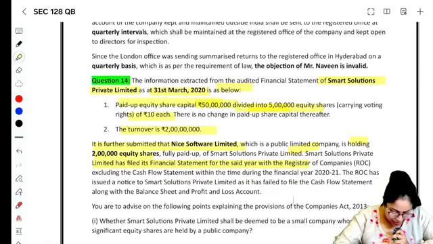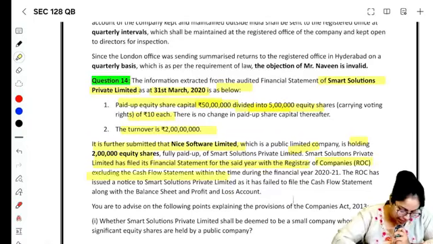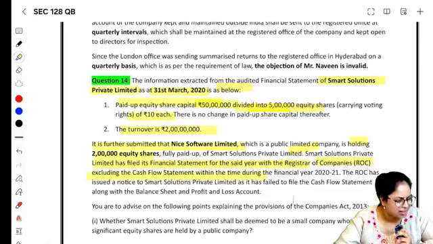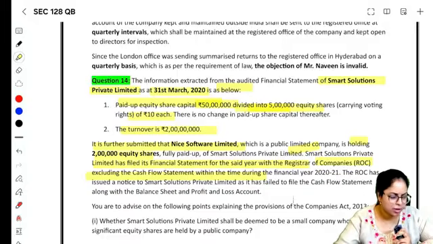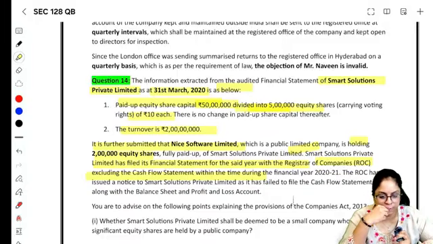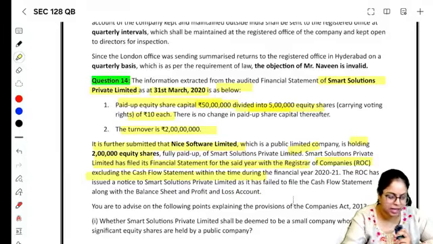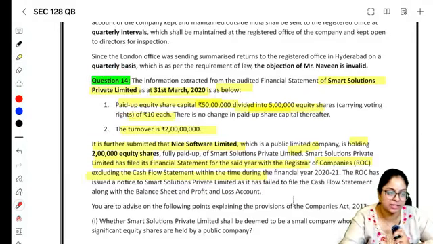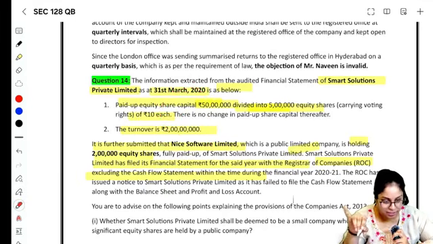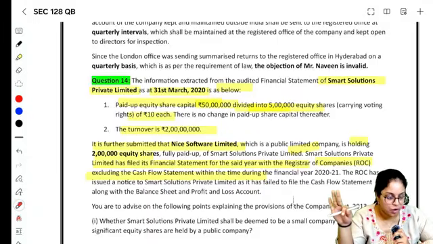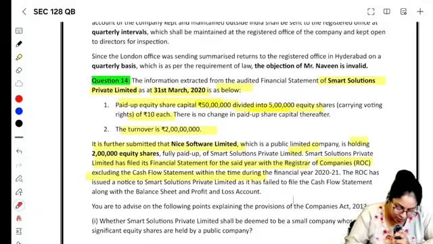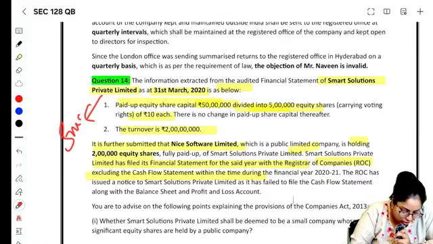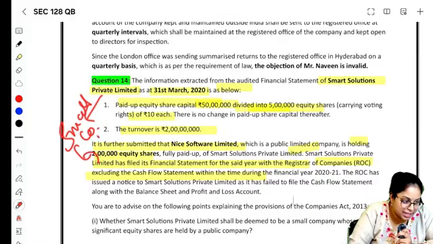Here, the company Smart Solution has submitted the financial statement excluding cash flow statement. Is that okay? The answer is yes, it is absolutely okay, because they will satisfy the condition of a small company. Are they a private company? Yes. Is their paid up share capital up to 10 crores? Yes. Is their turnover up to 100 crores? Yes. They are not a holding or subsidiary company of any. They are not a Section 8 company, and they are not any company which is formed under a statute. All conditions are satisfied. They can avail the status of a small company. And we know small company has an exemption.